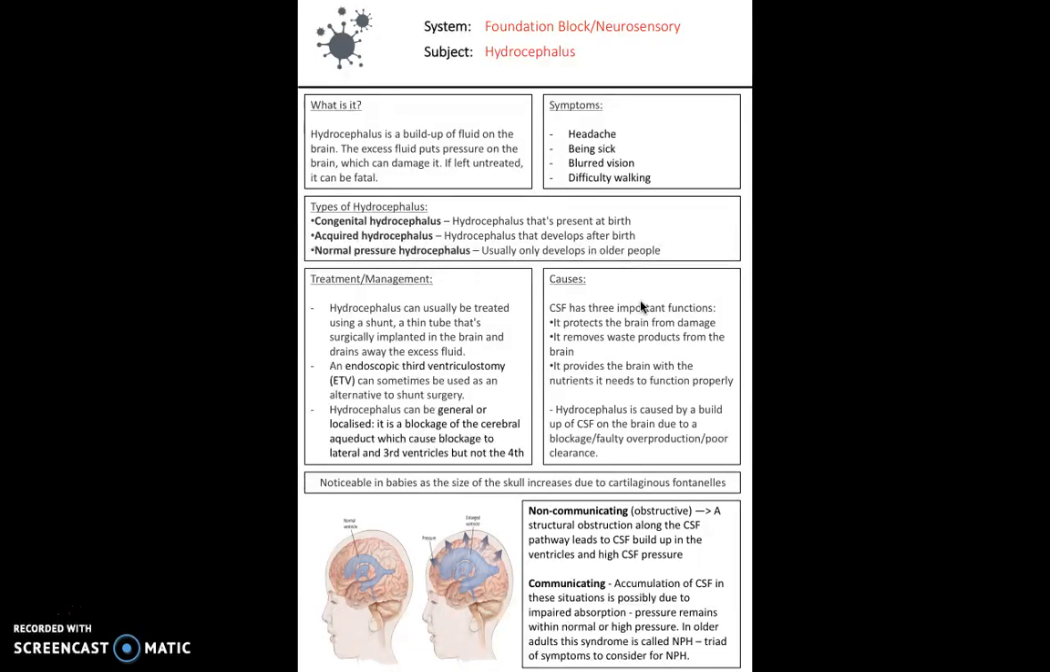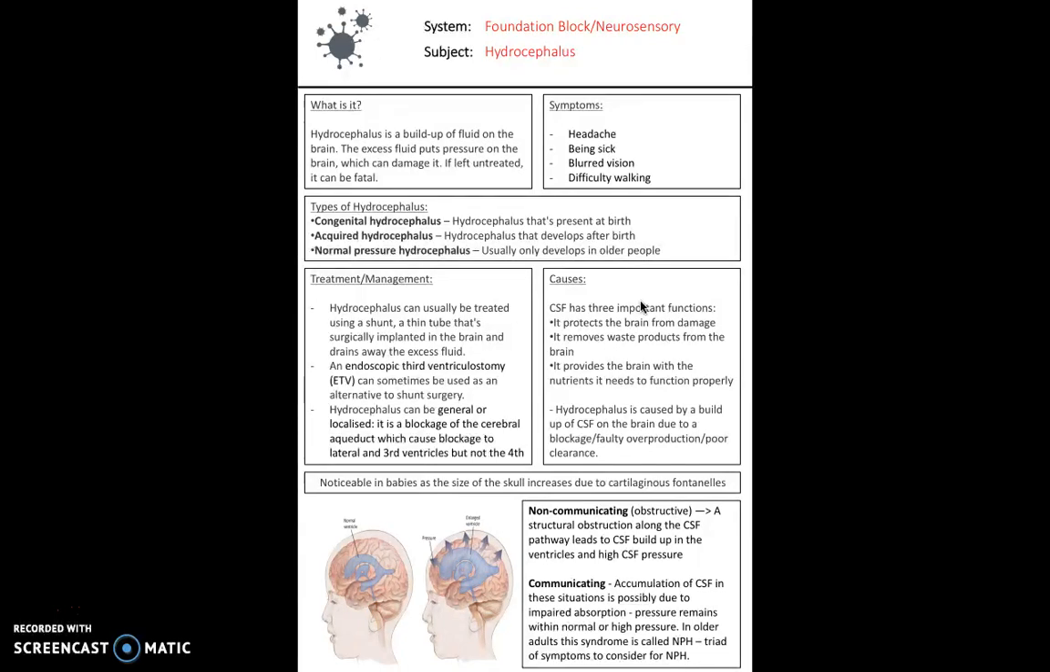However, hydrocephalus is a buildup of too much CSF, and symptoms of this can be headaches, being sick, blurred vision, and difficulty walking. It's important to be aware of 3 types of hydrocephalus. You've got congenital, which is present at birth, acquired, which develops after birth, and normal pressure hydrocephalus, which normally develops in older people. So think of it as at birth, after birth, and in older people, in terms of the time that it develops.